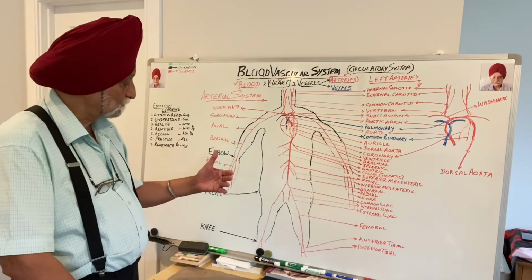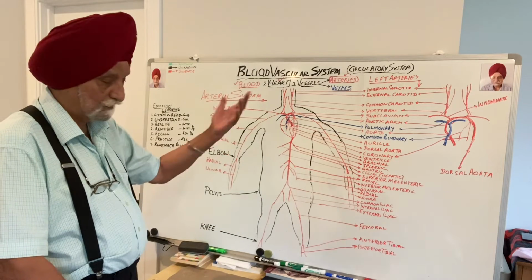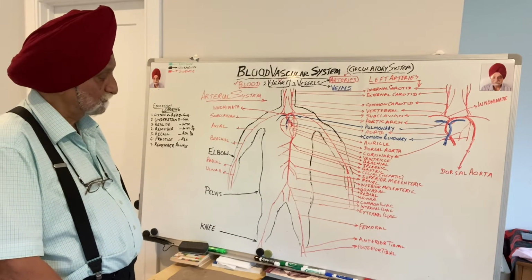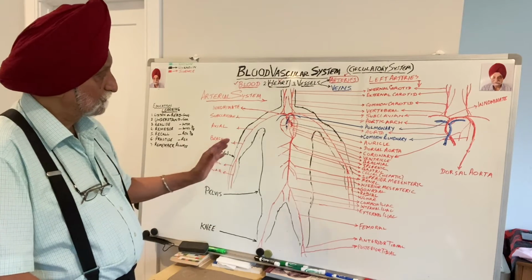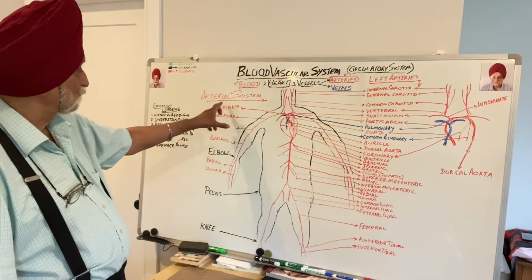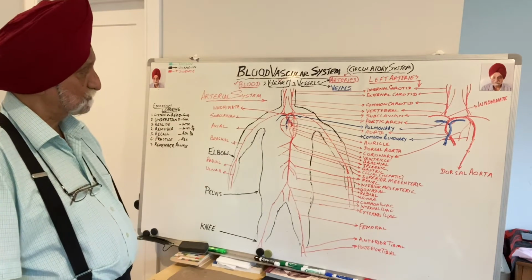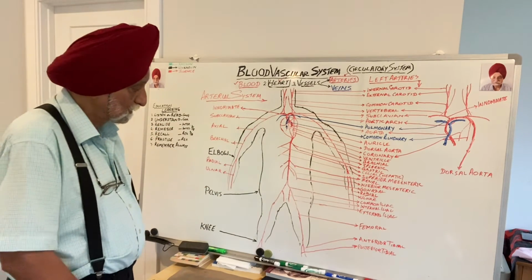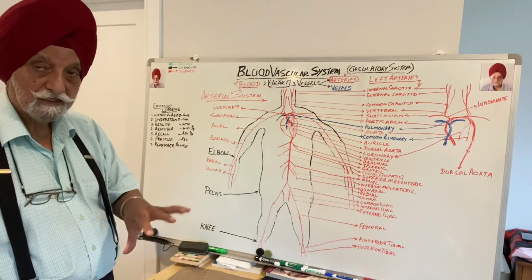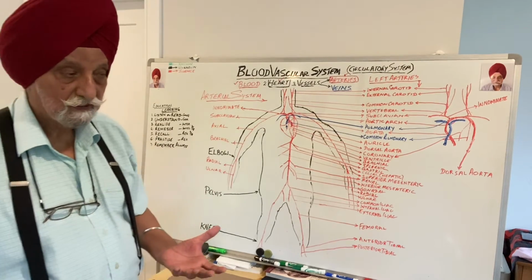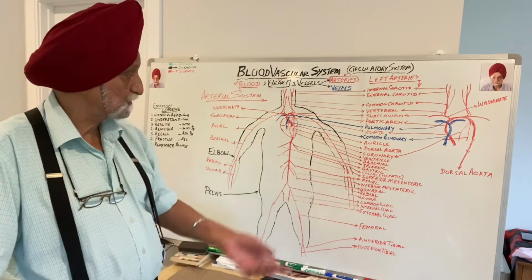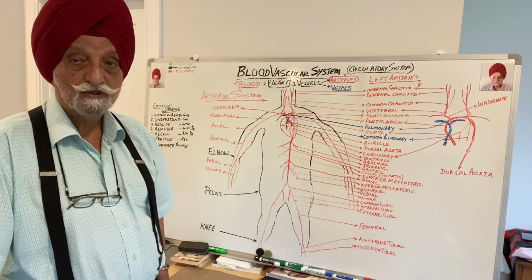Now the entire blood from the heart has gone to all parts of the body, and all these blood vessels that I've shown here constitute what is called the arterial system. Now, the blood which has gone to all parts of the body has to come back. And the blood vessels which bring the blood back to the heart are called the veins.